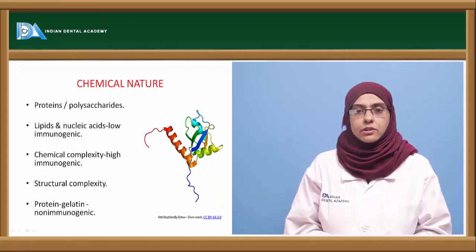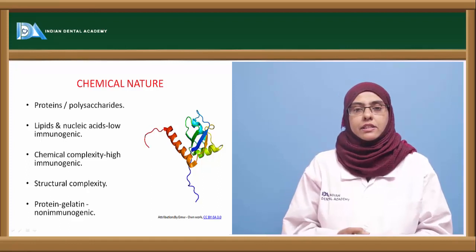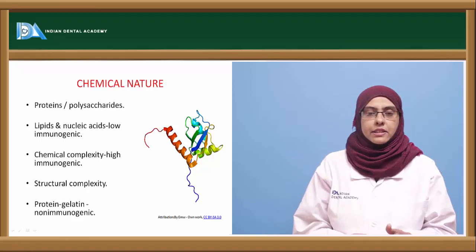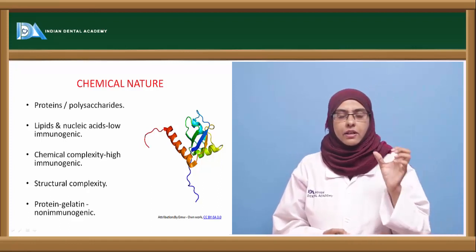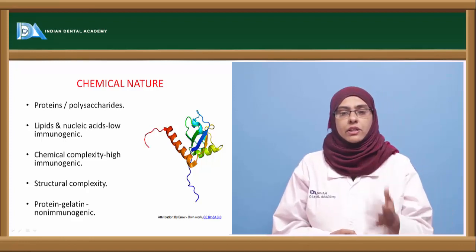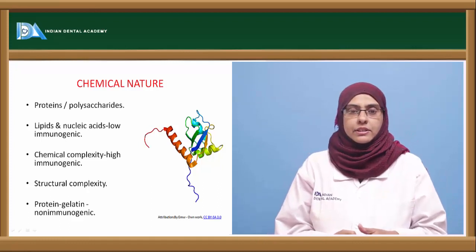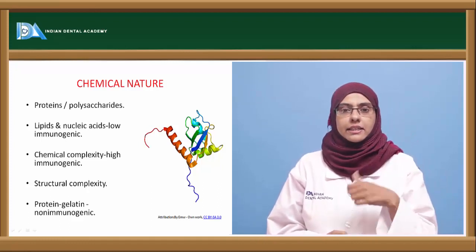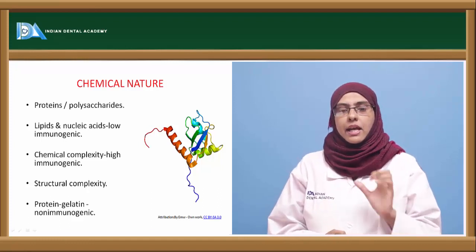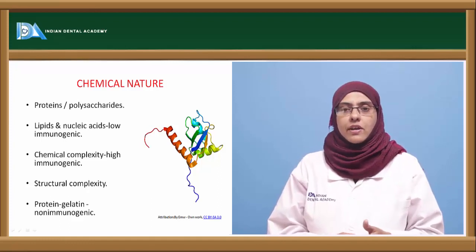Now the next property that is to be satisfied for the antigen to be antigenic in nature is the chemical nature. The more complex the chemical nature of an antigen, the more antigenic it is. There are different compounds of which the antigens are usually made up. The most potent inducers of an immune reaction are proteins and polysaccharides. So they rank first as antigenic in nature. Protein comes first, then comes the polysaccharide, with potent antigenic character that induces the production of lymphocytes.